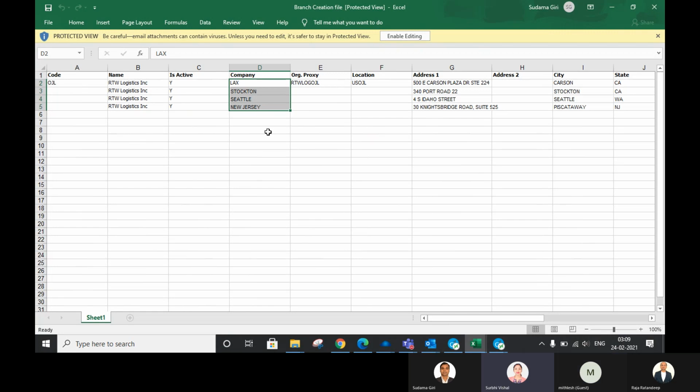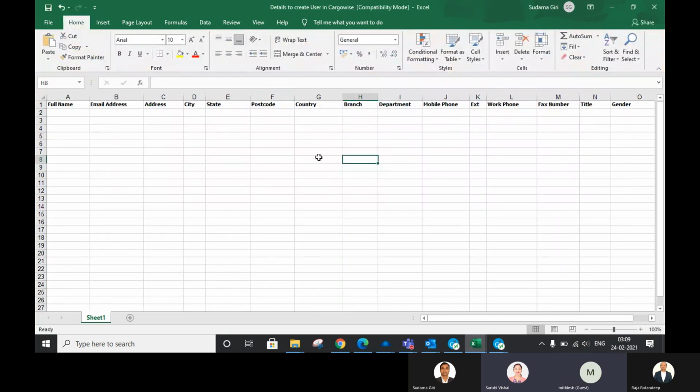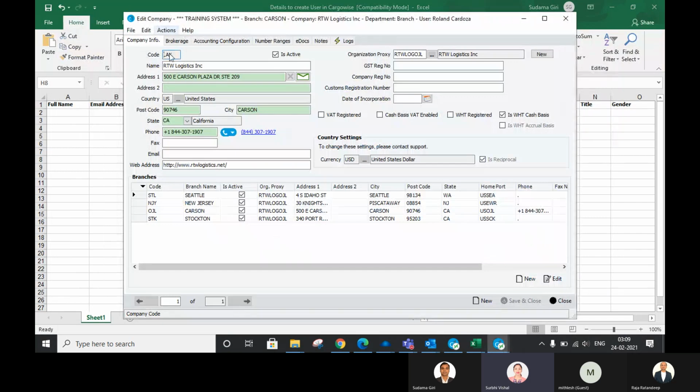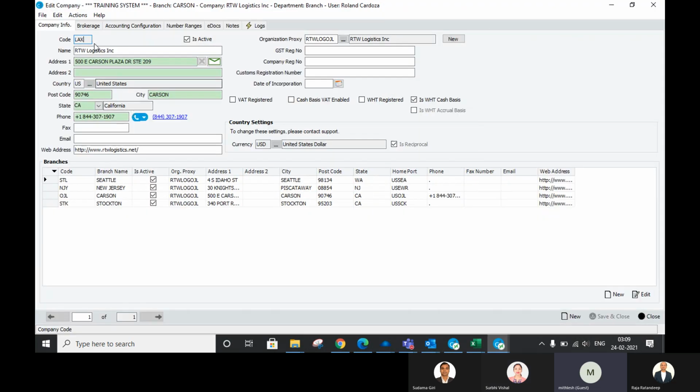That will be the branch, and the company will be one. That is LAX. So the company name is LAX. I don't understand how the company code can be LAX. It's been already created by CargoWise. Okay, because it was mentioned LAX, I put other city names also under that. I didn't even realize that. Okay, fine. You can change that to branch name.